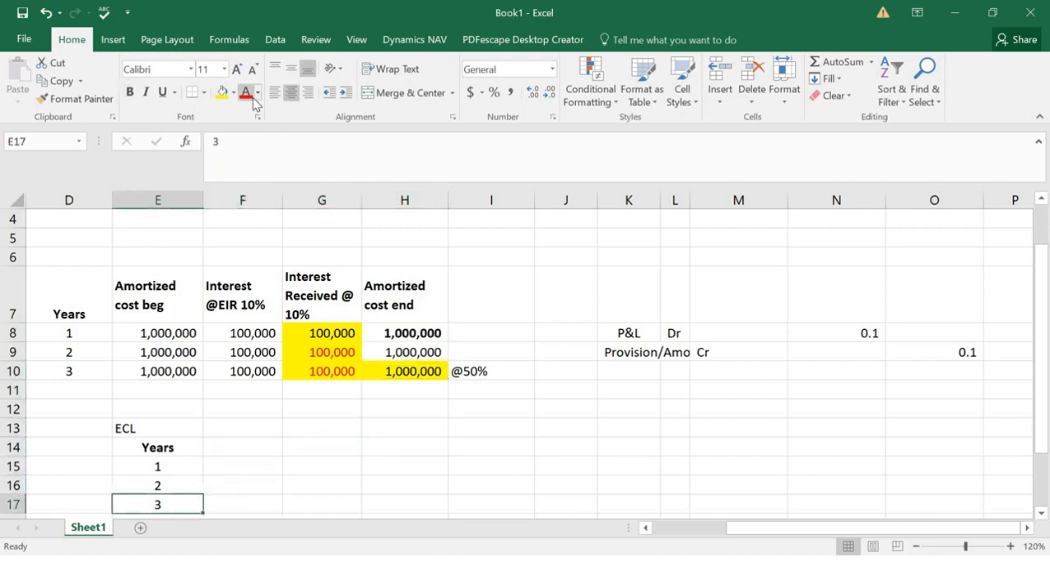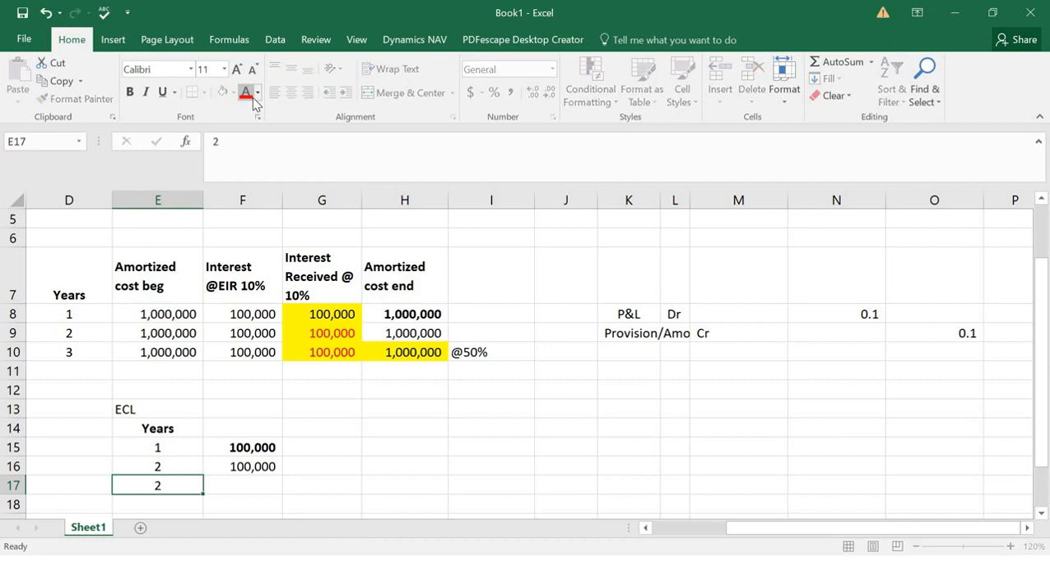When we were at the end of the first year, we knew that in the second year we are not going to receive this 100,000. Also in the third year we are not going to receive this cash. Plus also in the second year we are going to receive only 50% of this 1 million cash flow. So we receive only 500,000 from that, right?